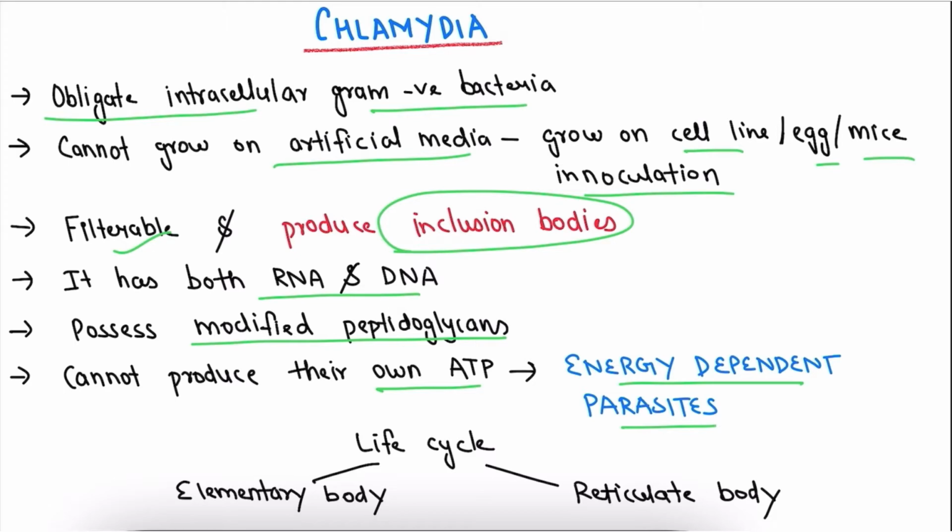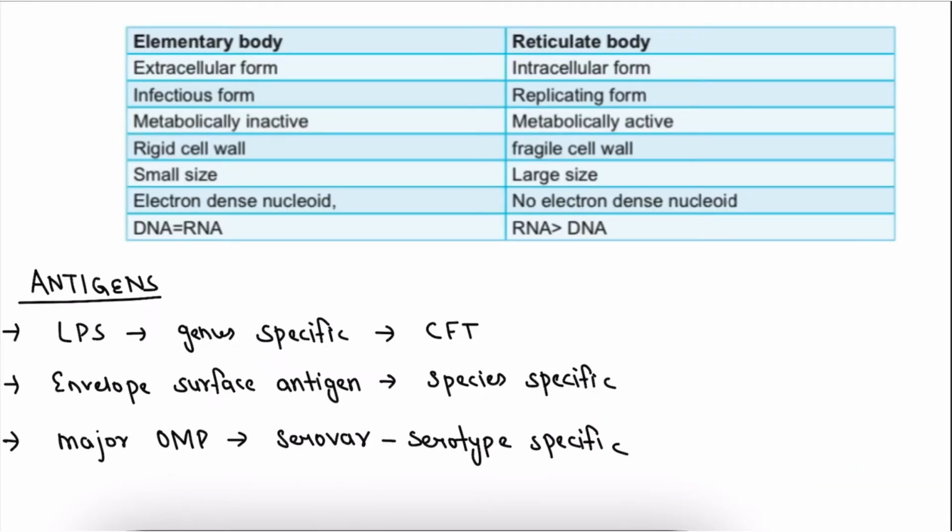The life cycle consists of two phases. The first one is the elementary body and the second one is the reticulate body. Now the differences between elementary body and reticulate body: elementary body is an extracellular form and reticulate body is an intracellular form. Elementary body is infectious and reticulate body is replicating. You can remember it by R for R, reticulate body is replicating, and E for E, elementary body is extracellular form.